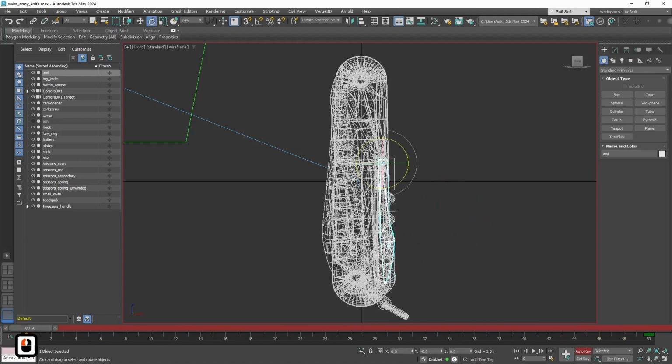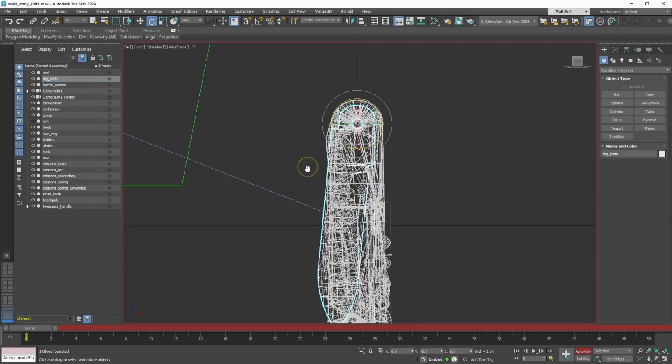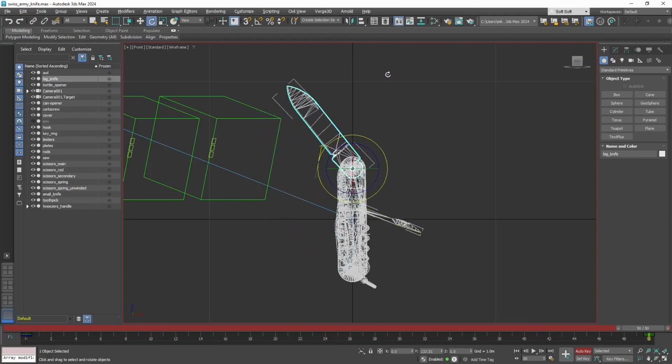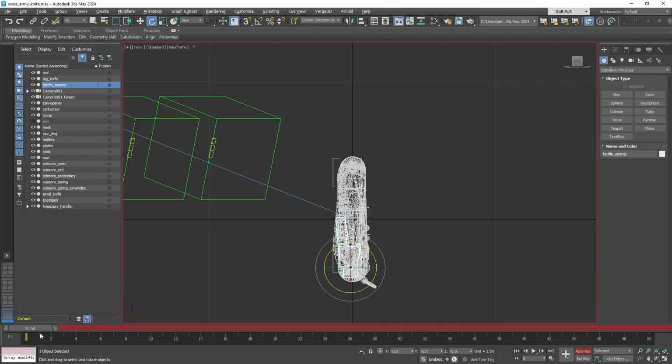Now let's animate the next instrument, big knife. And let's do just the same. First keyframe set, then go to 50th frame and rotate it. Okay, good. The animation for first two instruments is done.